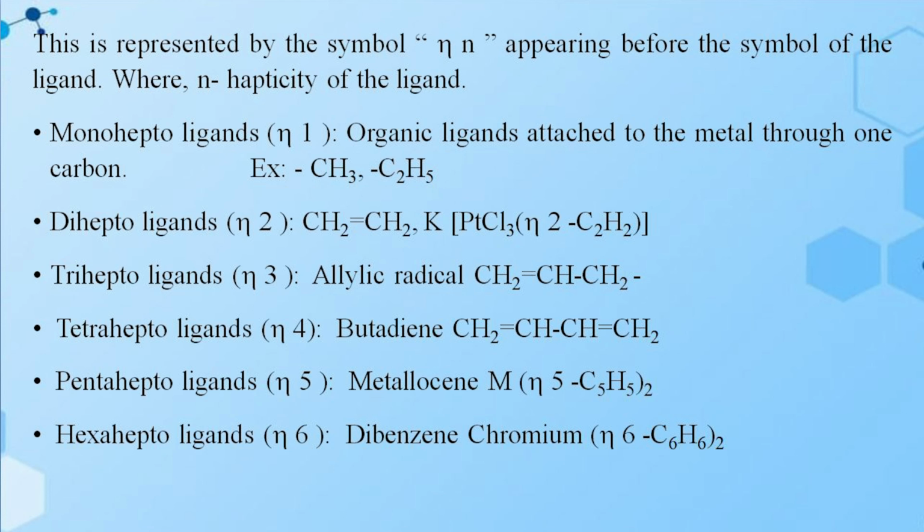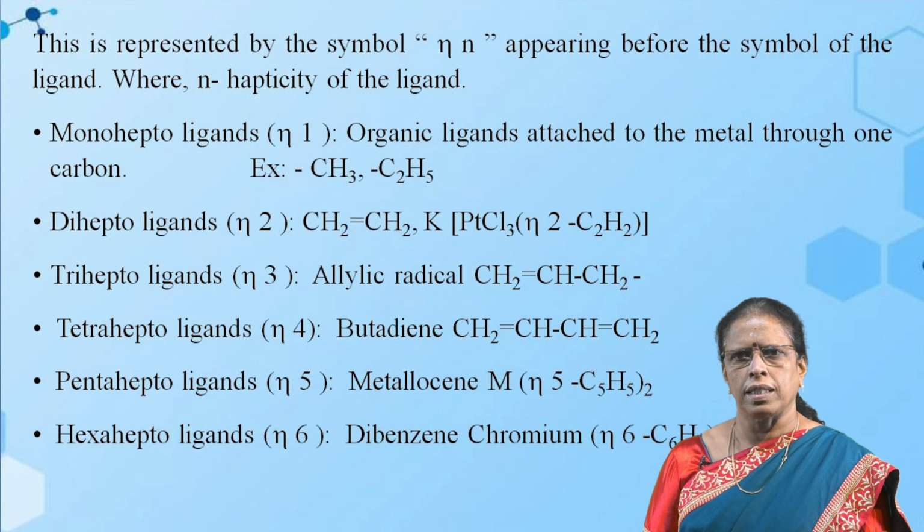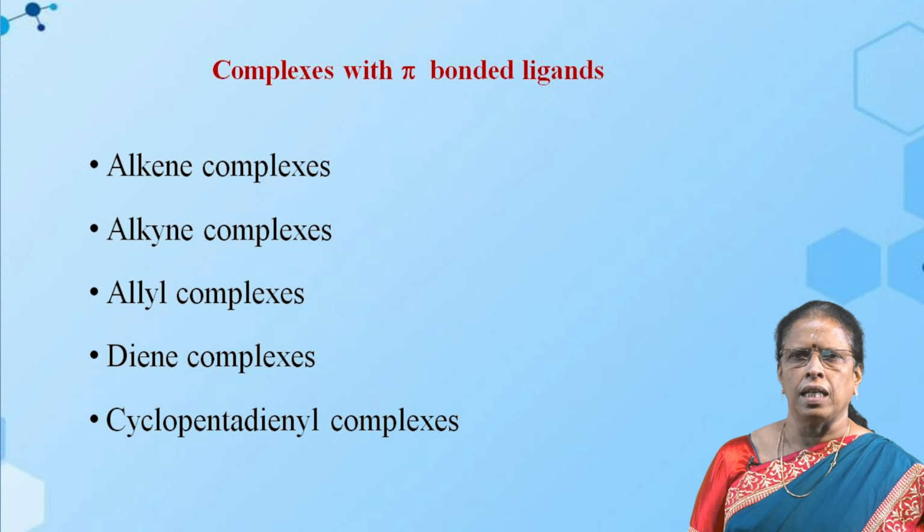Hexahapto ligands, eta 6, example, dibenzene chromium, (C6H6)2Cr. Here the benzene containing 6 carbon atoms, all 6 carbon atoms are attached to the chromium. So it is known as the hapticity of hexahapto ligands.